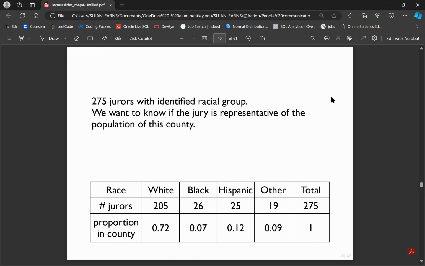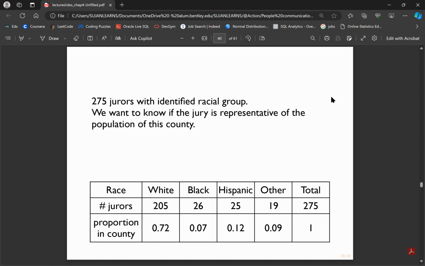That is, the county has its own proportion of each racial group, and the jurors we have should be similar to the proportion that we have for the county.